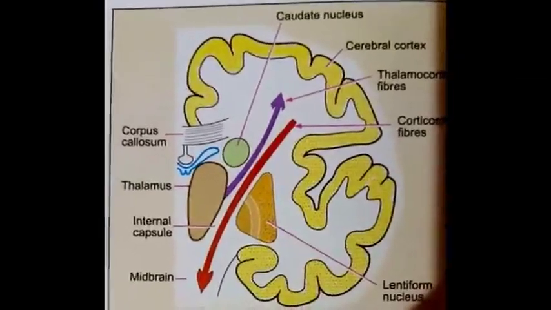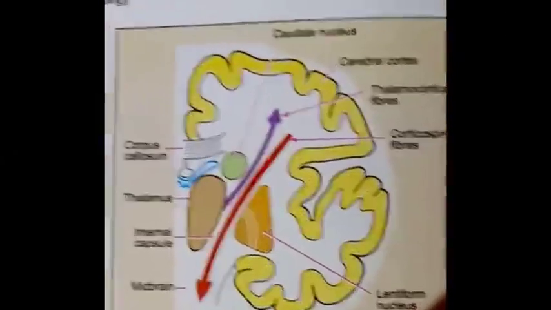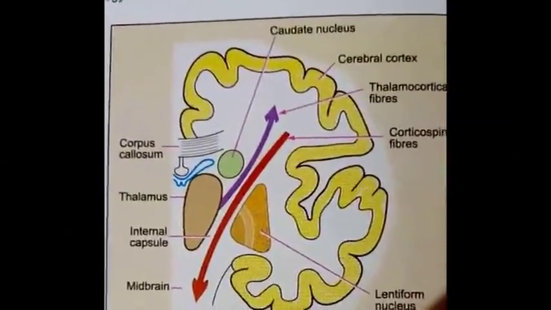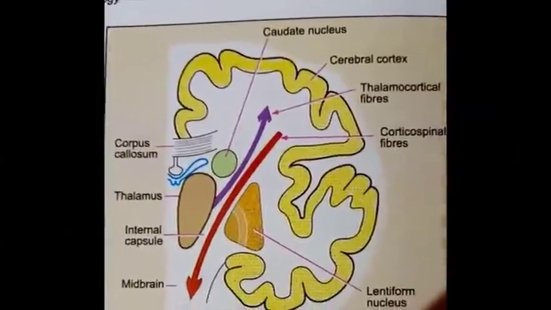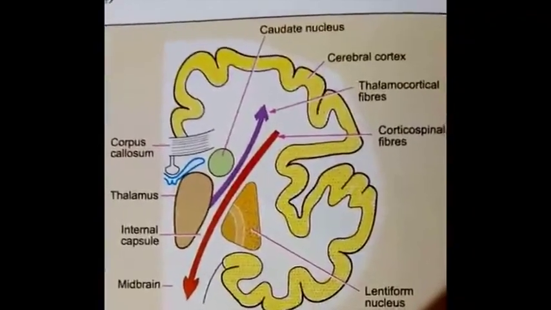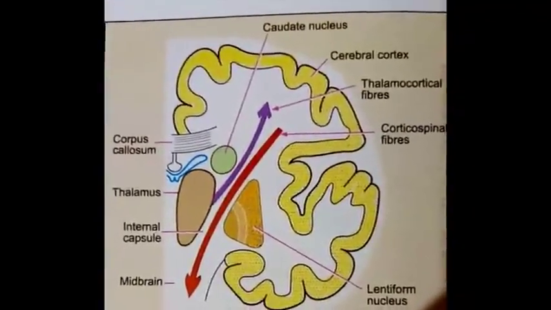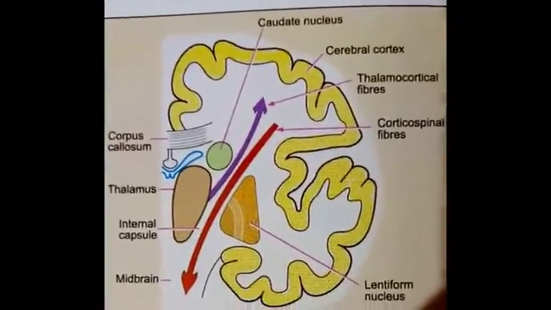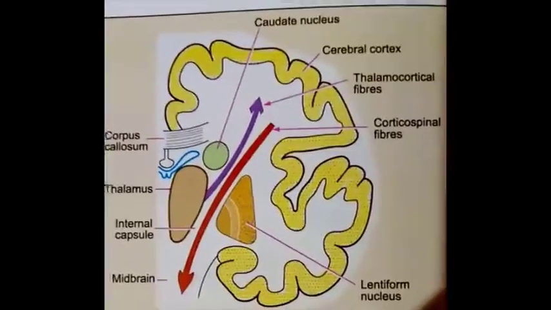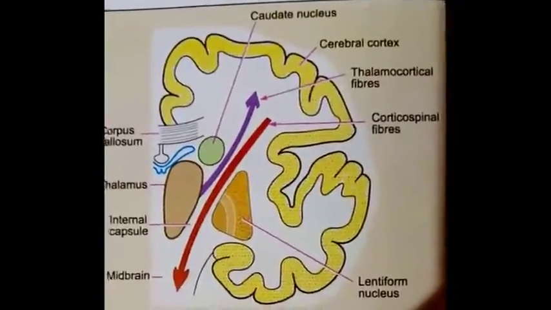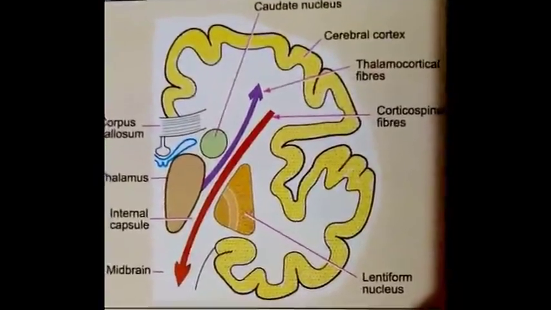Formation of the cerebral cortex. The cerebral cortex is derived from the telencephalon. It is formed by migration of cells from the mantle layer of the telencephalon into the overlying marginal layer. These cells divide and subdivide to form considerable thickening of the cortex.